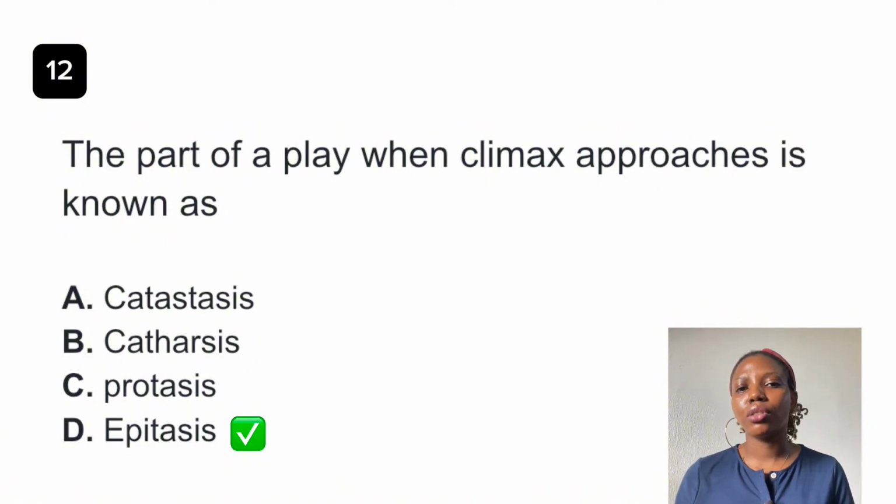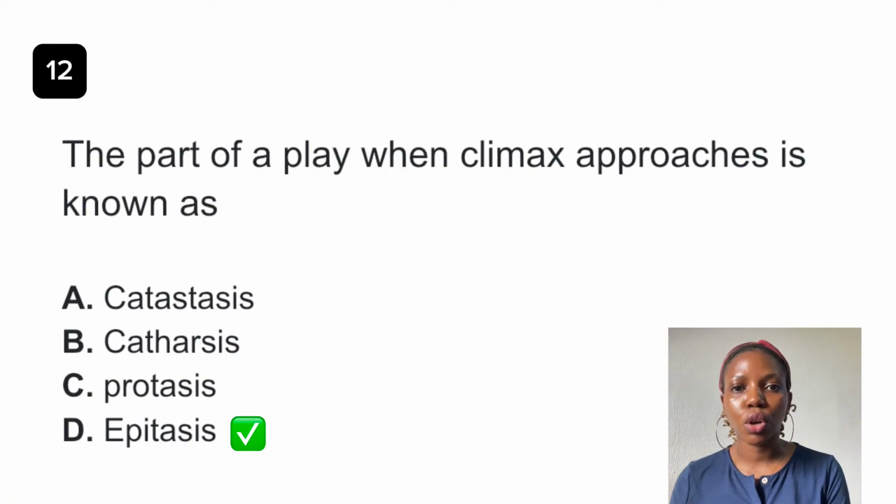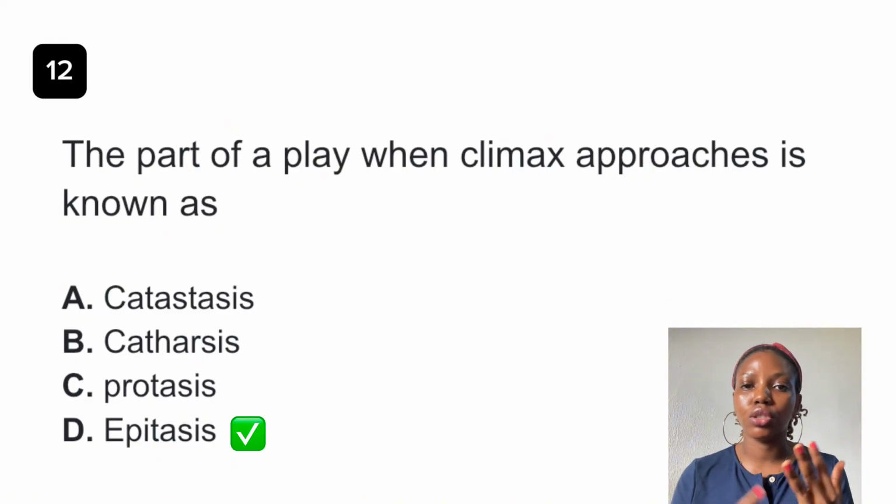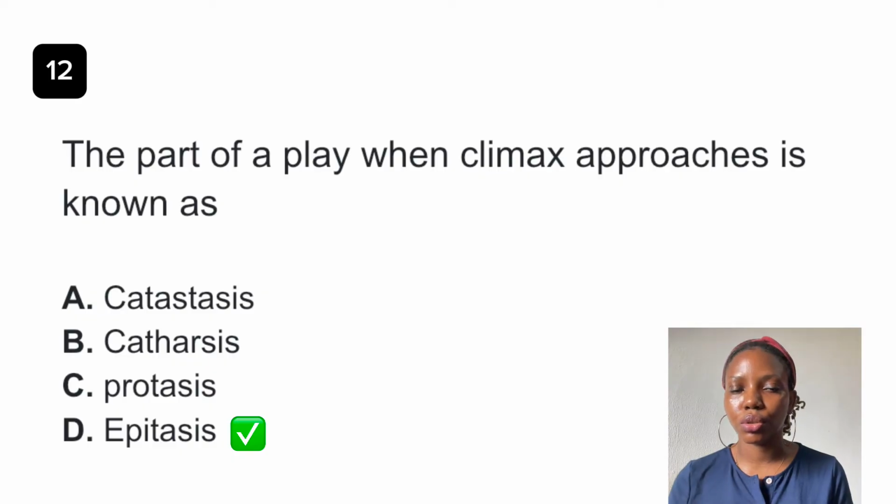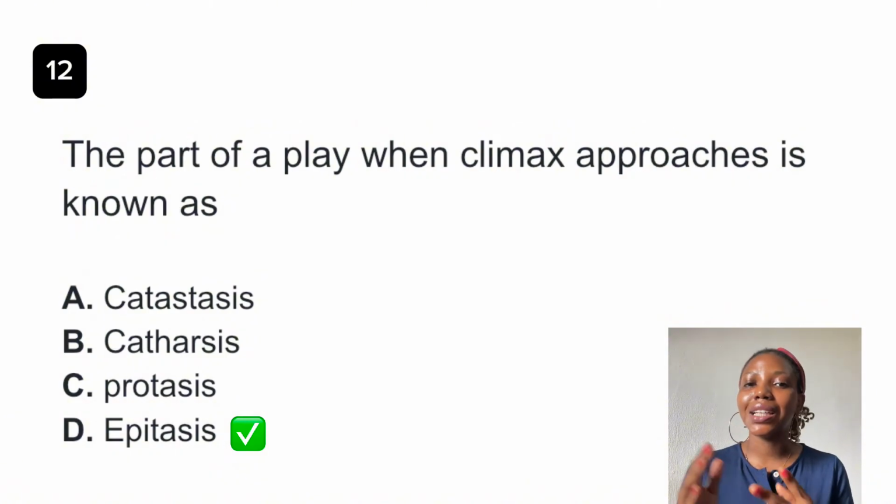Later on, there were developments to this structure, and it was expanded to five. So we had five classical dramatic structures, which include the prologue. Prologue is the introduction to the play, where we see the characters and are introduced to the setting. Next is the protasis, which is the second part of drama, and that is where the conflict is introduced. Next is the epitasis, the third part, where complication arises. The action is fully developed in this third part, and it leads to the climax.